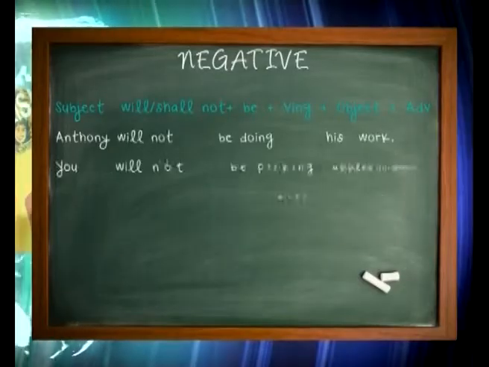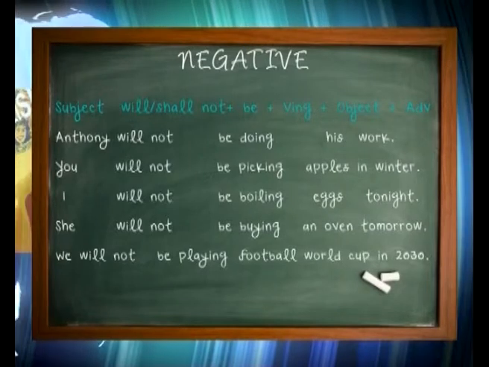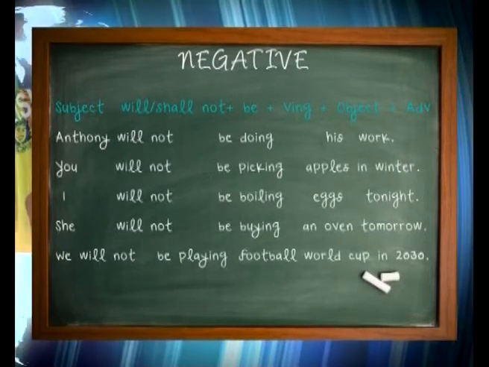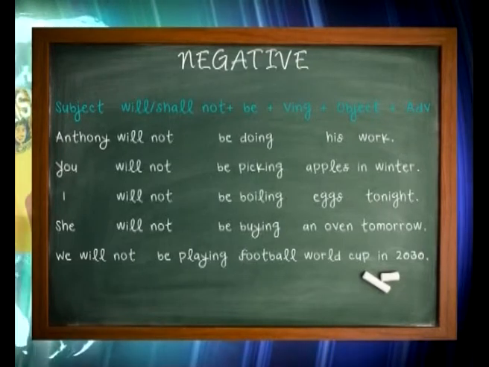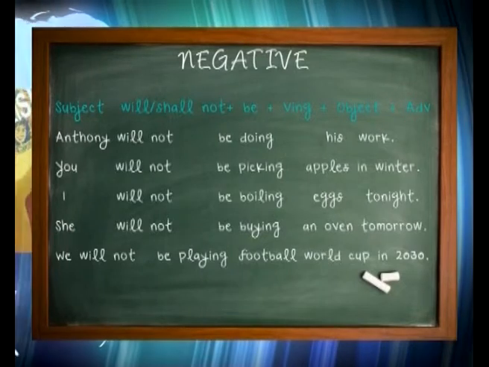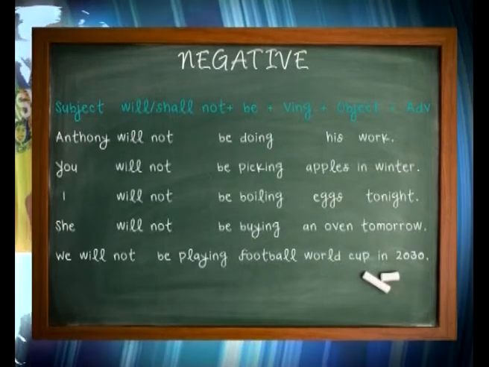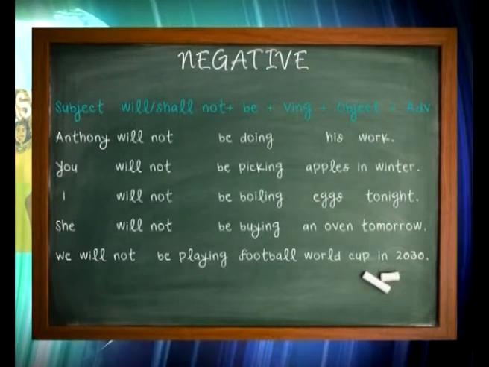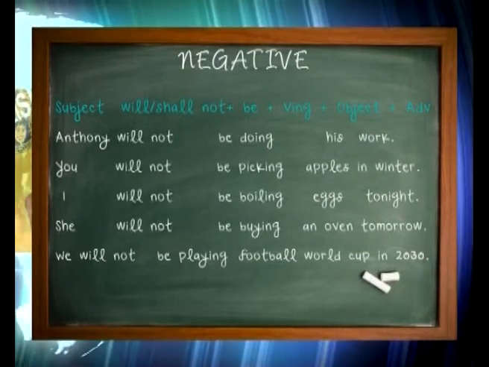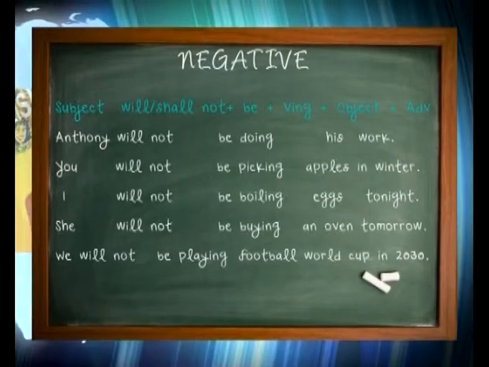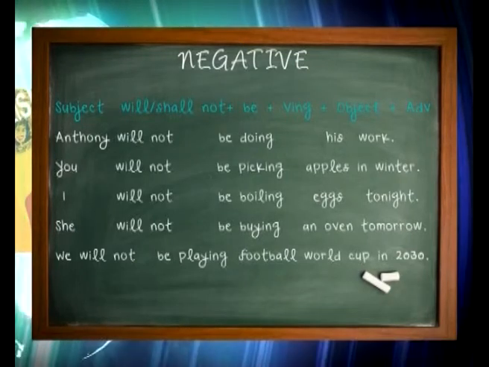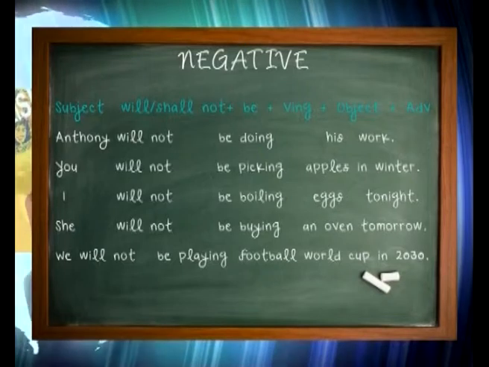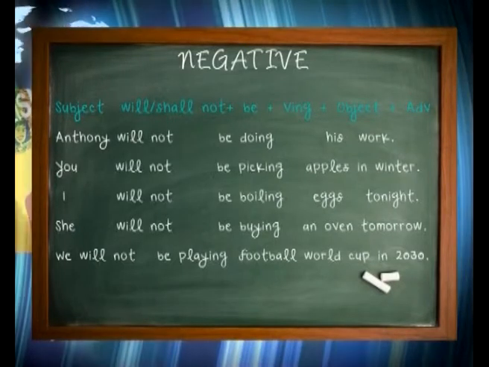Then the next form is negative. Very simple, very easy. Subject plus will or shall according to the subject, then not after shall or will, and then be as we did in positive, plus the ing form and object if needed. Or if there is no object, sometimes we can have an adverb. I'll give some examples. Anthony will not be doing his work. Here, will and not, and then be doing. You will not be picking apples in winter. So in winter here is not an object, it is an adverb.